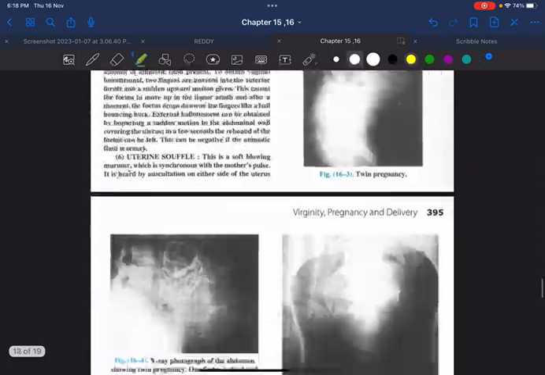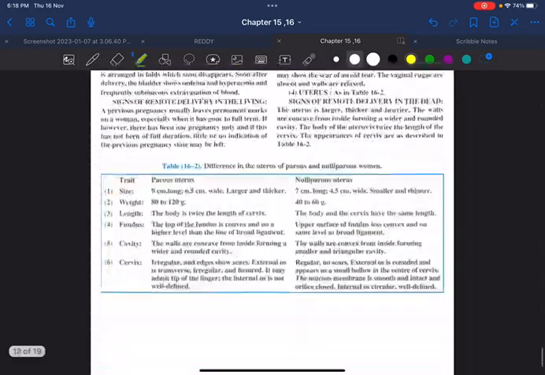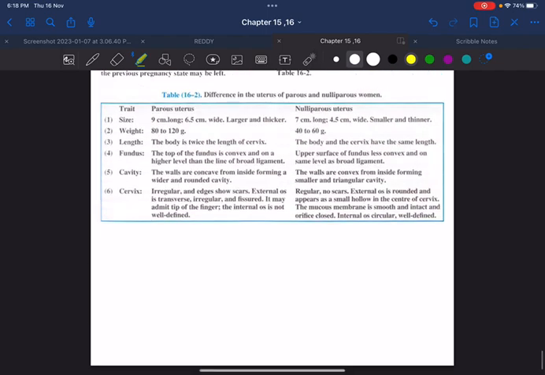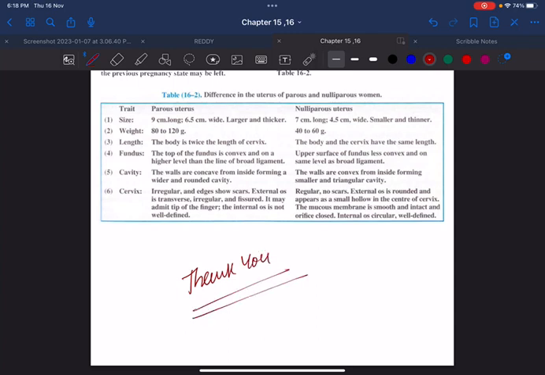So with this, we have come to the end of these two chapters. I have just discussed the important areas that you have to focus on. Just read the points. There is no need to mug up each and every point. Just be precise, understand what these terms mean, and keep it in your mind.